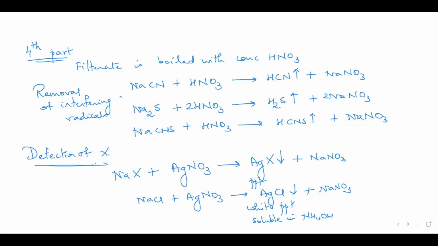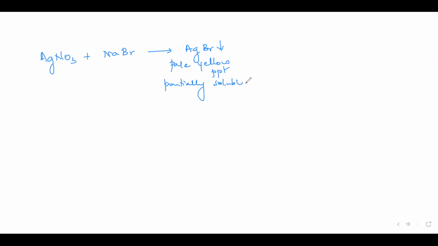Okay. So chloride ion, you have a white precipitate soluble in NH4OH. But if the halide ion is a bromide ion, that will react with silver nitrate, giving you a pale yellow precipitate, partially soluble in NH4OH.